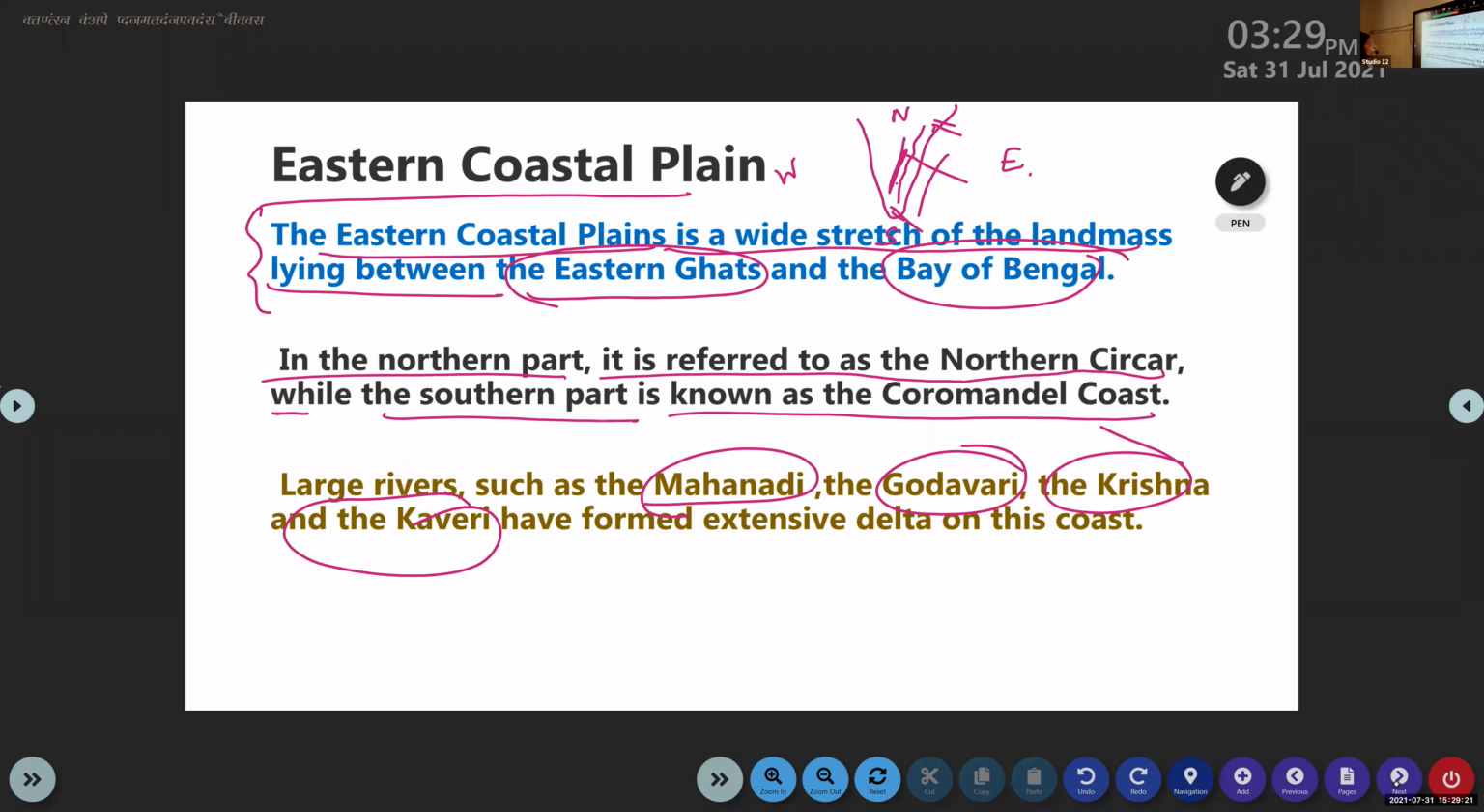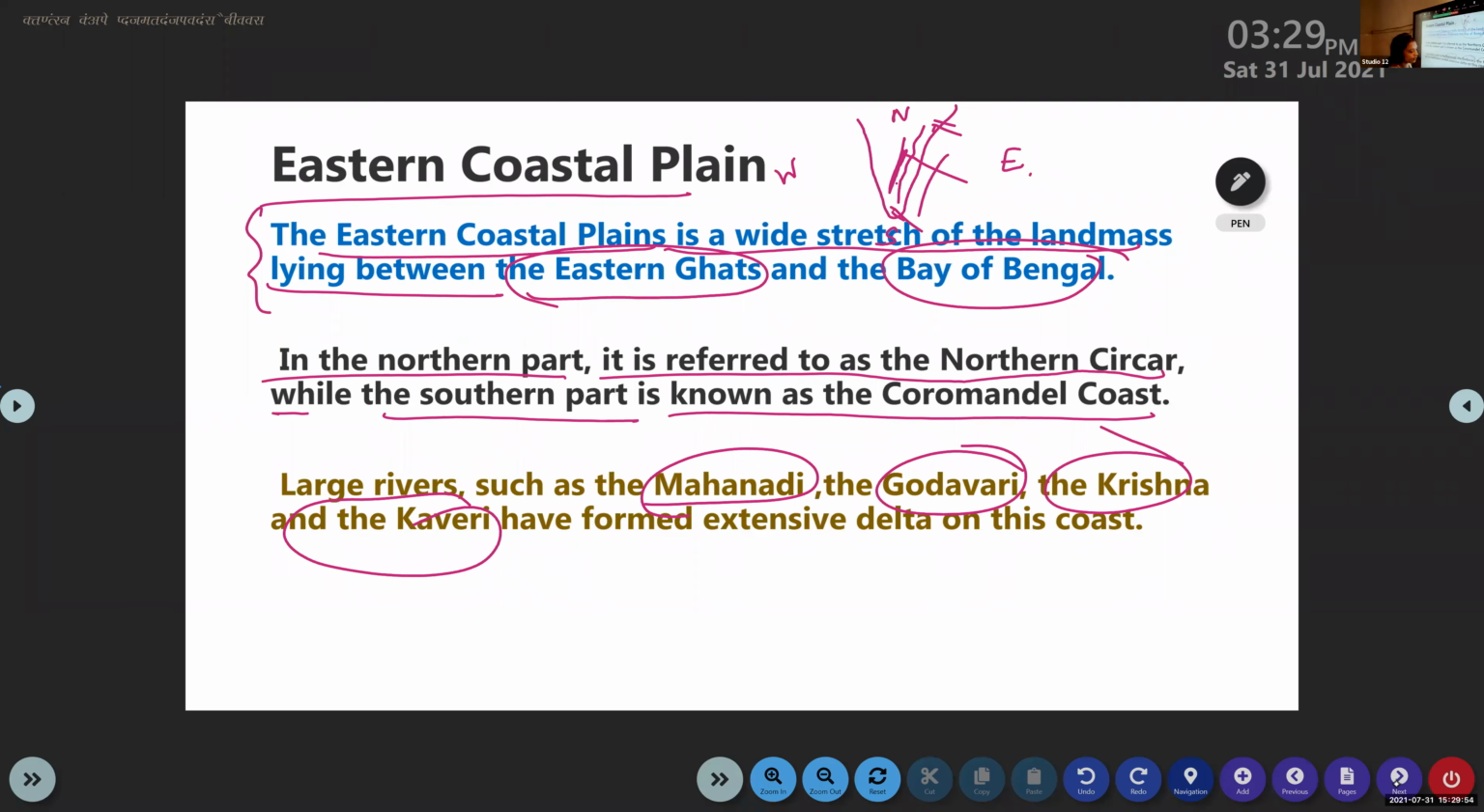Lakshmi, can you tell me a few points about the Eastern Coastal Plains? Yes, ma'am. The Eastern Coastal Plains stretch between the Eastern Ghats and the Bay of Bengal. In the northern part, it is known as Northern Sircar, and in the southern part, it is known as Coromandel Coast. And the large rivers in these parts are Mahanadi, Godavari, Krishna and Kaveri.